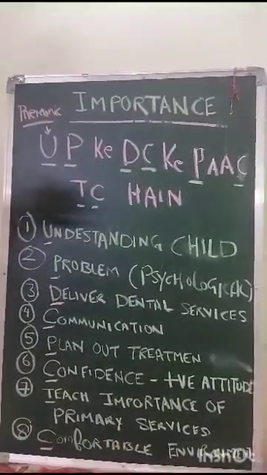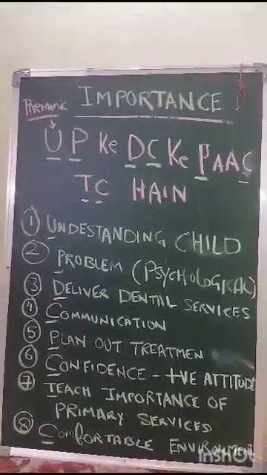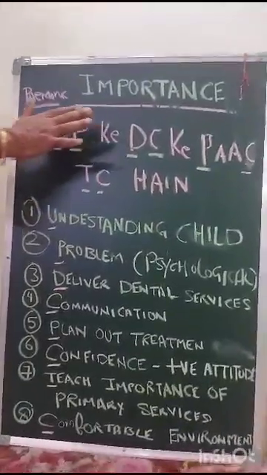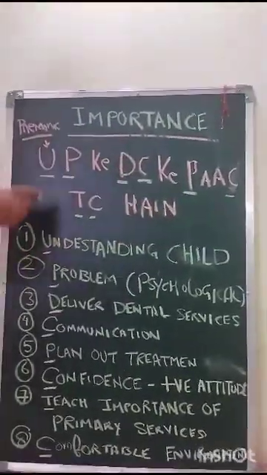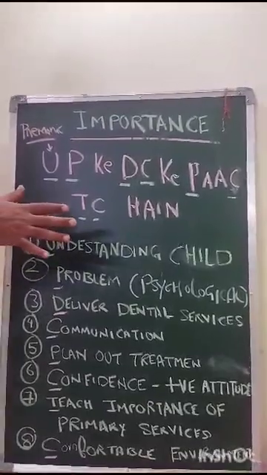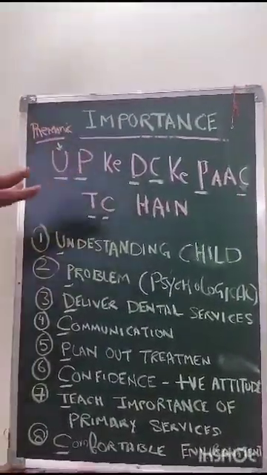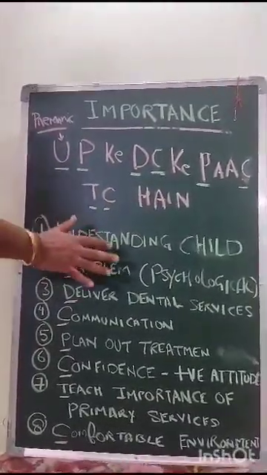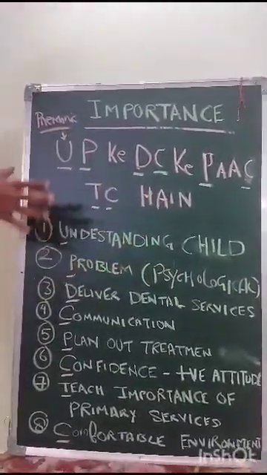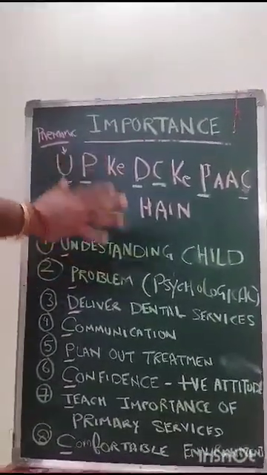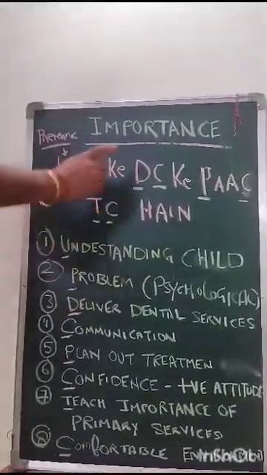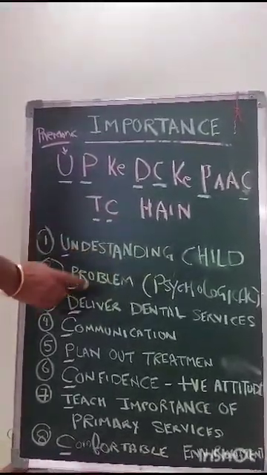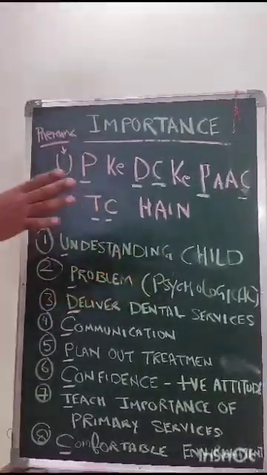Now coming to the importance of child psychology. You can remember it by this mnemonic, UP के DC के पास TC है. U stands for understanding the child better. P stands for problem of psychological origin. You can understand any problem of psychological origin if the child has one, if you know the psychology. D stands for delivering dental services in a meaningful and effective manner.